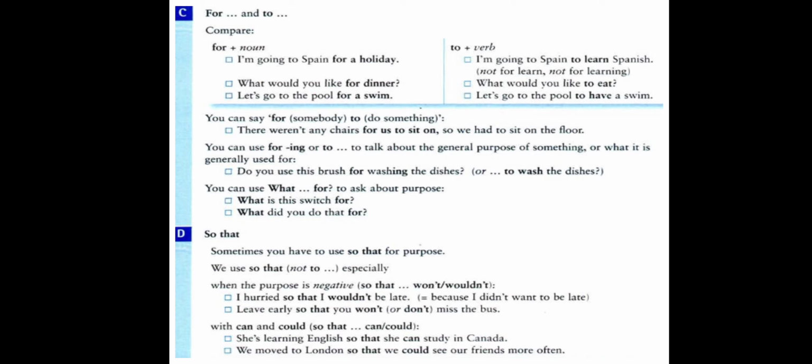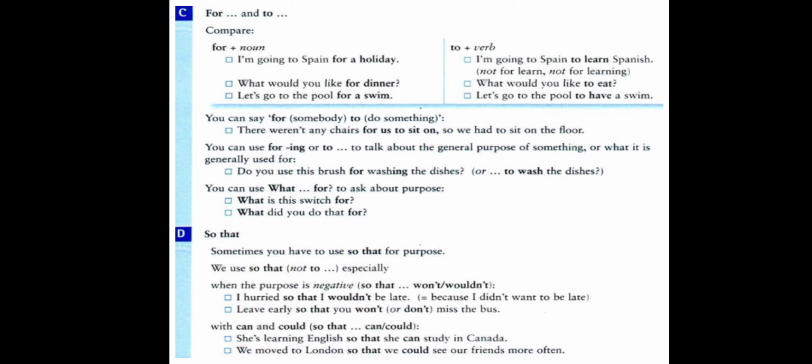With can, so that is followed by subject plus verb plus complement. It means it must be followed by a clause. With can and could, so that can and could can be used to express ability.